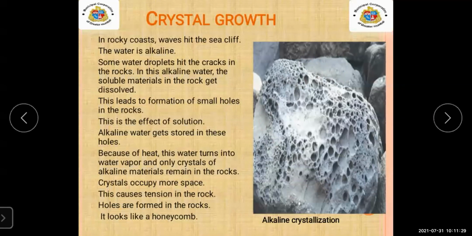Due to this, what will happen? Alkaline water will accumulate in those holes on the rock only. And because of the heat, this water will turn into water vapor. Only the crystals which are there in that water or in the stone will remain as they are in the rock, and it will look like a honeycomb. This is the reason mechanical weathering occurs because of crystal growth also.